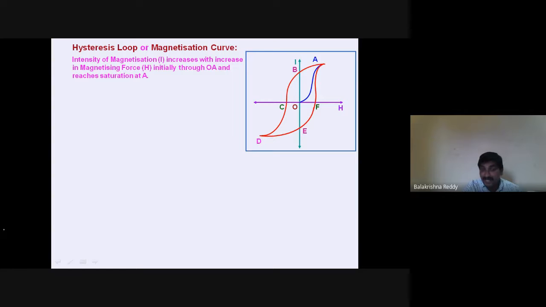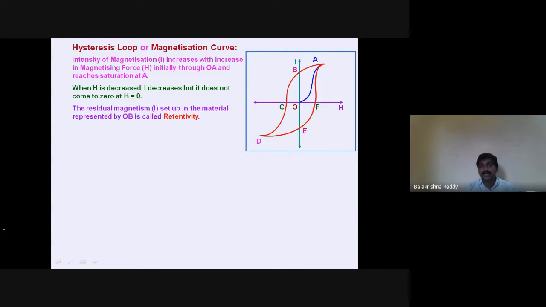Intensity of magnetization I increases with the increase in the magnetizing force. Just now, as I said, it has increased along OA and reaches saturation at A. When H is decreased, then what happens? I decreases, but it is not zero. At H equal to zero, meaning zero with respect to the x-axis, I has not become zero. That is at the position B, OB. That we call retentivity.